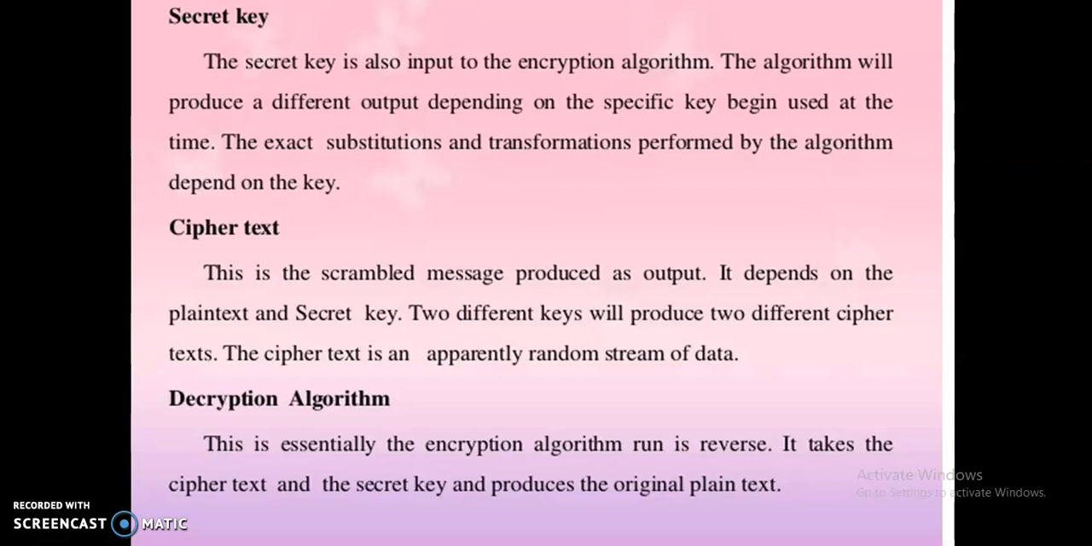The last one is the decryption algorithm. This is essentially the encryption algorithm run in reverse. It takes the ciphertext and the secret key and produces the original plain text. These are all the five components in a symmetric cipher model.